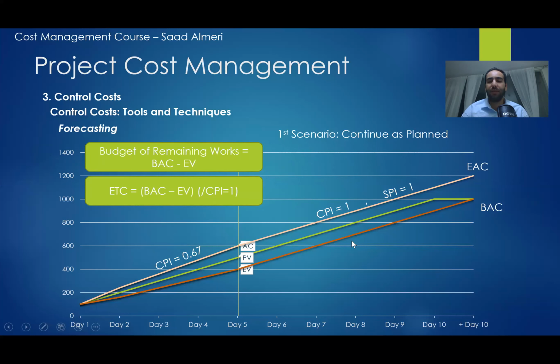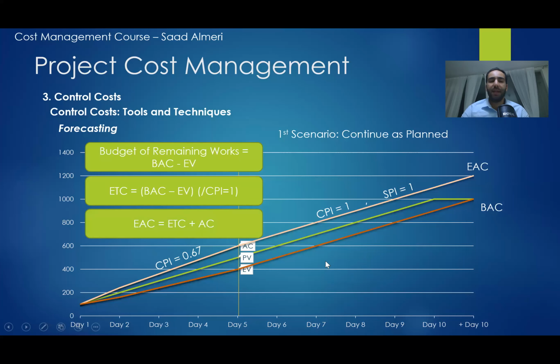I finished 40% of the activity. I still have 60% of the activity, which equals 600 units. And then the estimate to complete, which is ETC, equals this 600, which is the BAC minus EV.